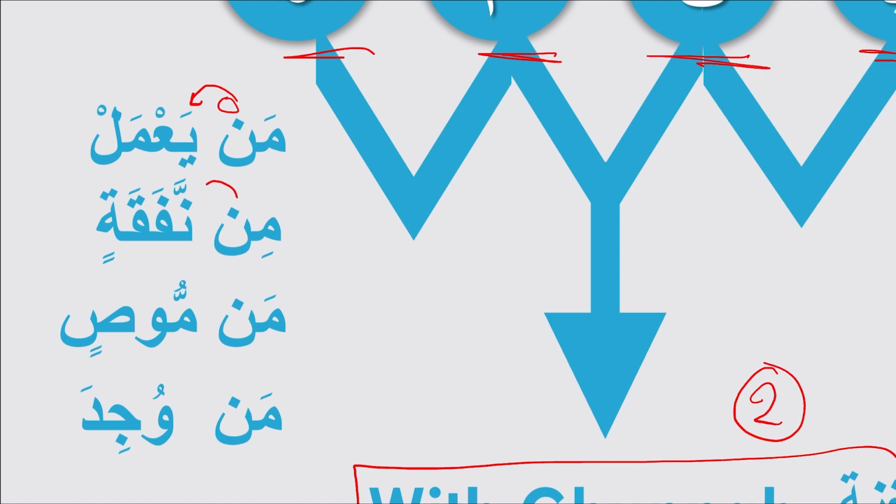The same for min nafaqatin. The same for that: Noon Sukun followed by Noon Fatha is going to be Noon for 2 counts. So it will be min nafaqatin. The same for mim, mim musin, like this. Okay, so this is another idgham as well. The same for mawjida.